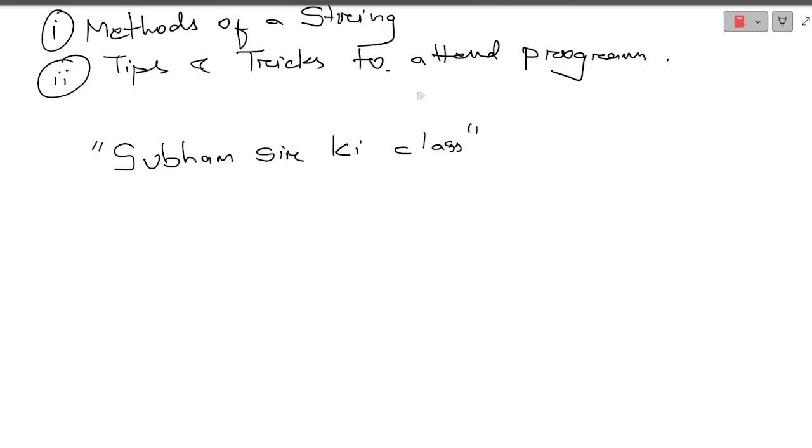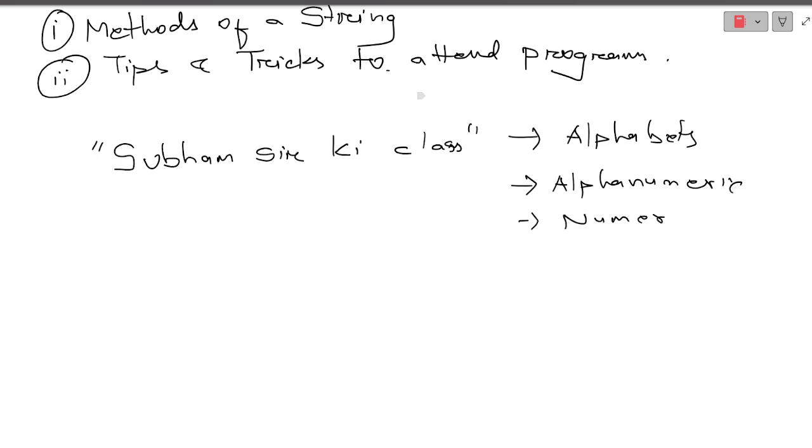Either you will observe alphabets in a string, or alphanumeric, or you can also observe numeric values, but the condition is that everything will be in double quote. I can also write like this: ICSE 2025.